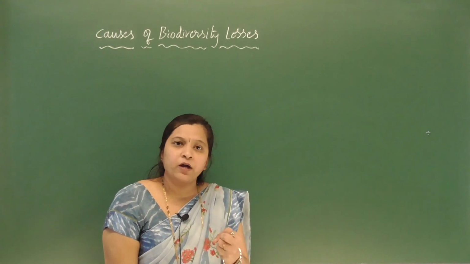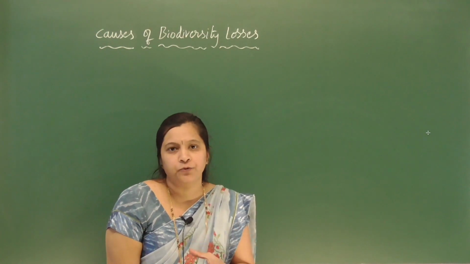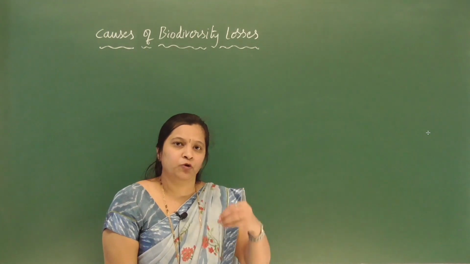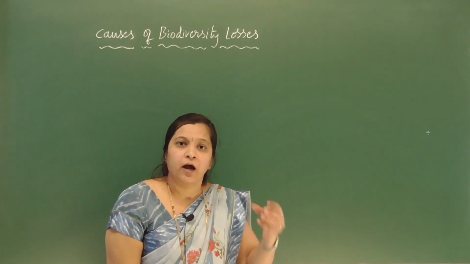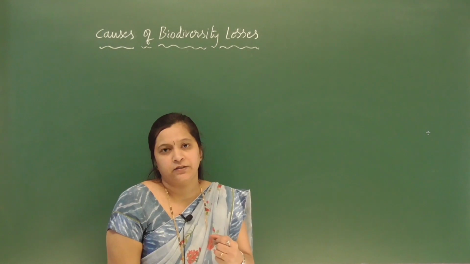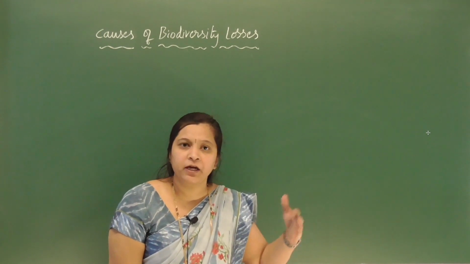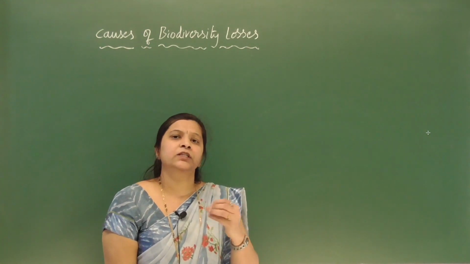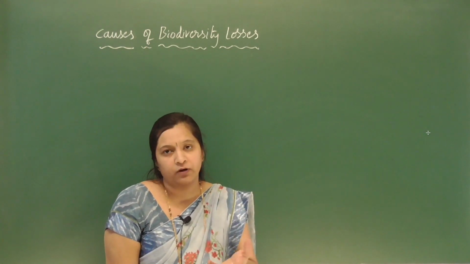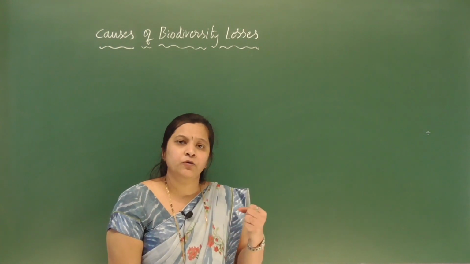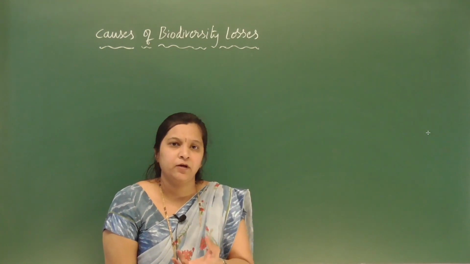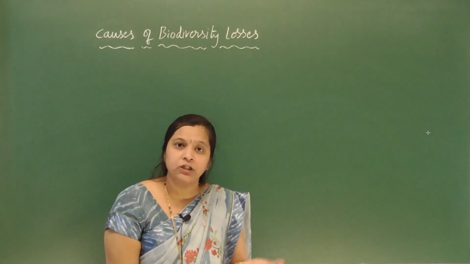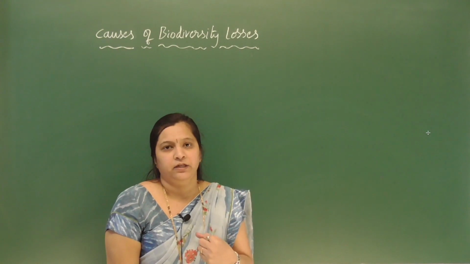Loss of biodiversity is caused mainly due to extinction of species. Many species have become extinct and many of them are on the waiting list, that means they are going to become extinct in the near future. So extinction of species is one of the causes for loss of biodiversity. Species extinction is mainly because of several reasons, and it is largely due to human activities.